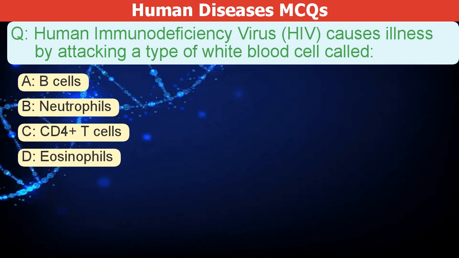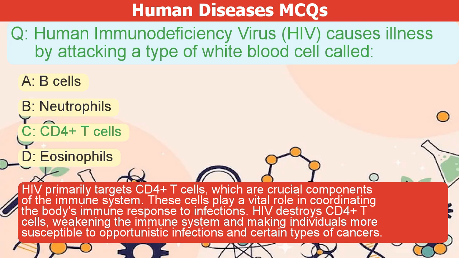Human immunodeficiency virus, HIV, causes illness by attacking a type of white blood cell called A. B cells. B. Neutrophils. C. CD4 T cells. D. Eosinophils. The correct answer is C.